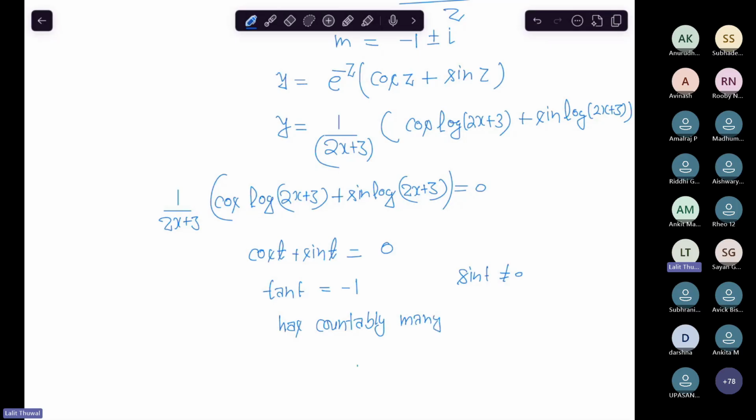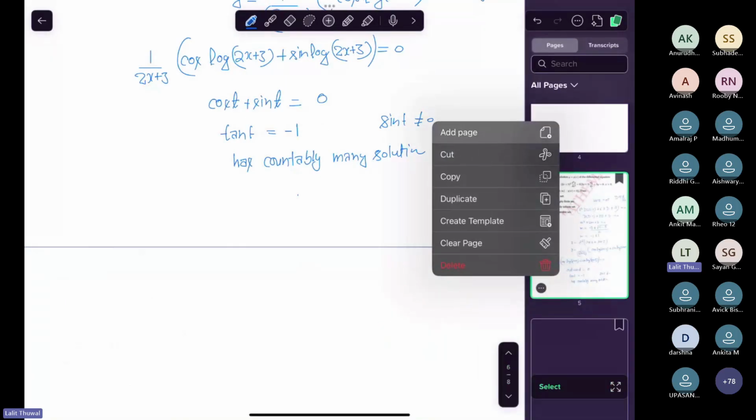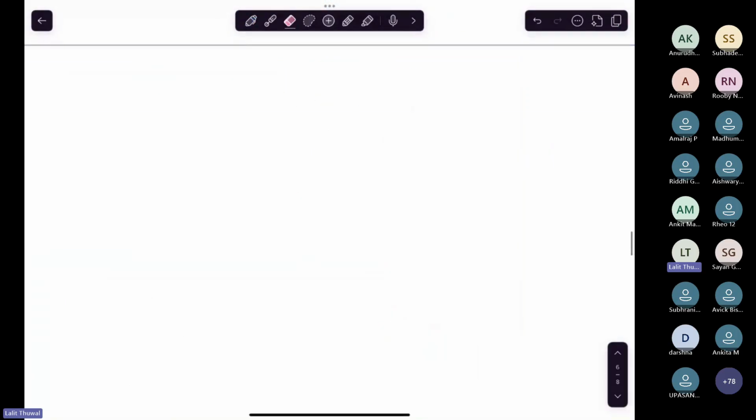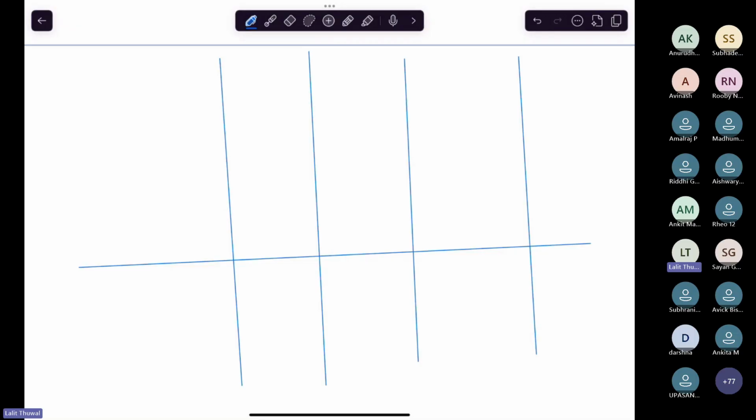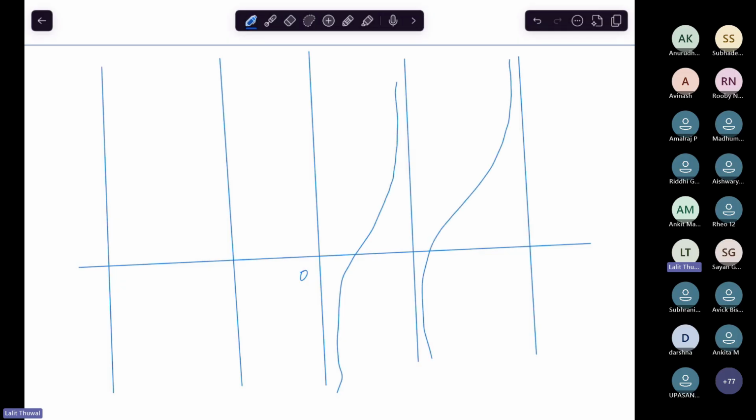How can you see it quickly? Let me tell you. The graph of tan t looks like this, with the lines pi by 2, 3 pi by 2, minus pi by 2, minus 3 pi by 2, and this is 0. It may not look exactly like that, but roughly it is like this.